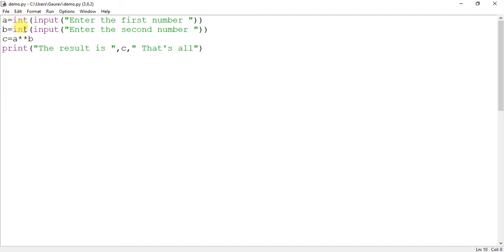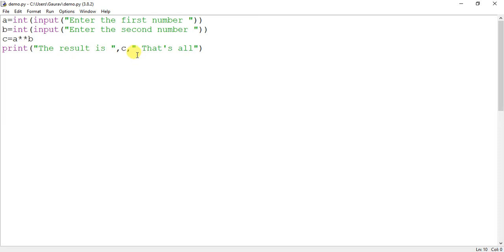Then the processing, that is wholly on your side, that is you have to apply your mind to design the logic. No one can tell you the logic. You have to think and then design the logic. Logic means the way to solve a problem. So you have to identify how you are going to solve the problem. I have solved this problem using the power operator, and at the end you will be using a print statement to print the result.